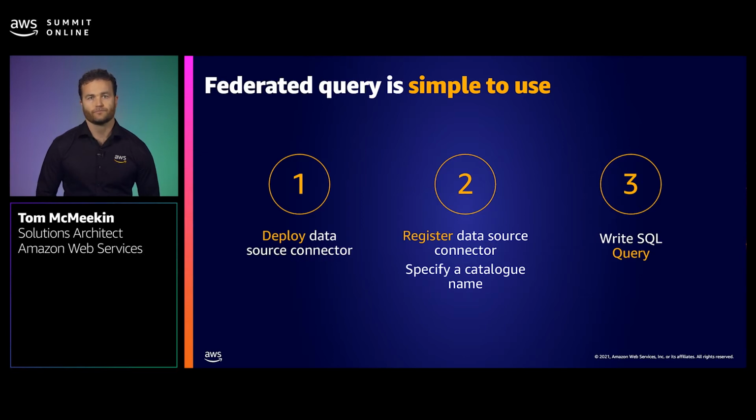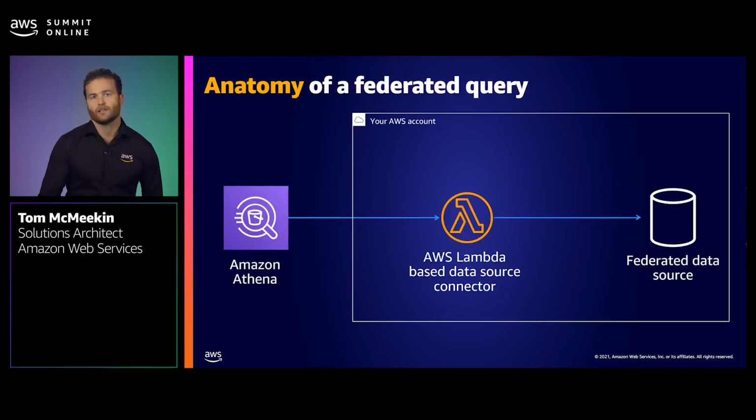So think of a connector as an extension to Athena's query engine, where code hosted in AWS Lambda is used to translate a query between your target data source and a SQL query in Athena. The beauty of using AWS Lambda as an integration layer is that it inherits all the scaling, availability, and pay-per-value benefits serverless provides. Connectors use Apache Arrow as the format for returning data requested in a query, which enables connectors to be implemented in languages such as C, C++, Java, Python, and Rust.